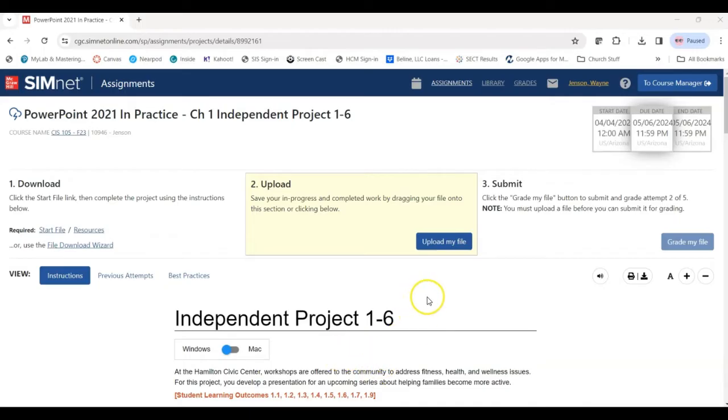Hello everyone. In this video I'm going to demonstrate how to do the PowerPoint 2021 Chapter 1 Independent Project 1-6.